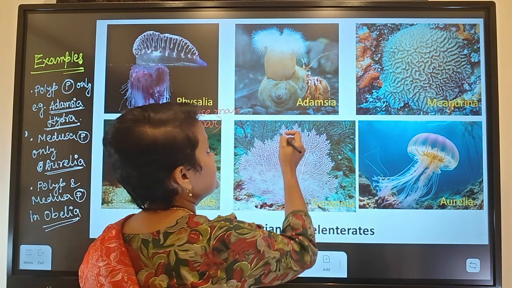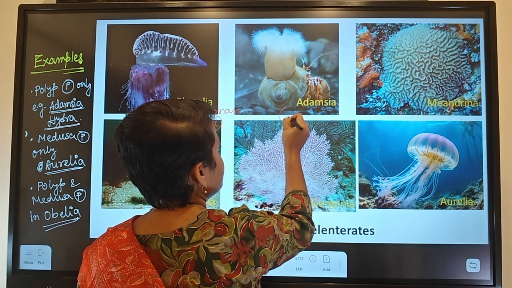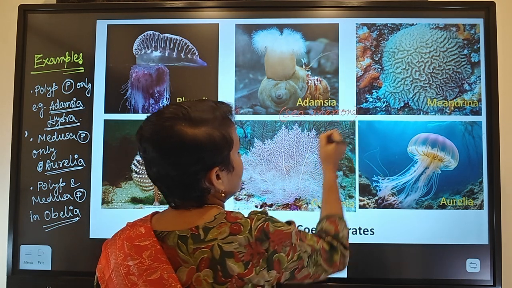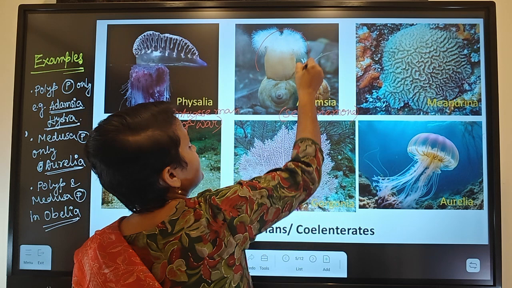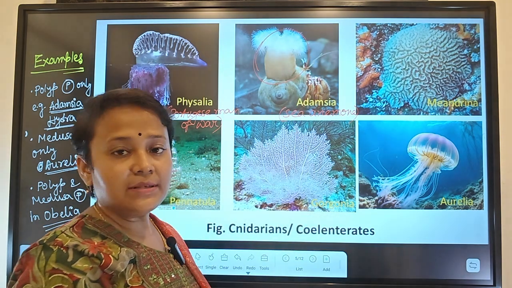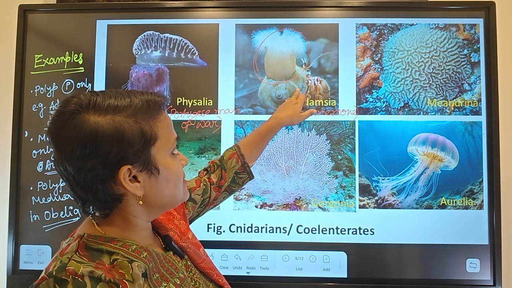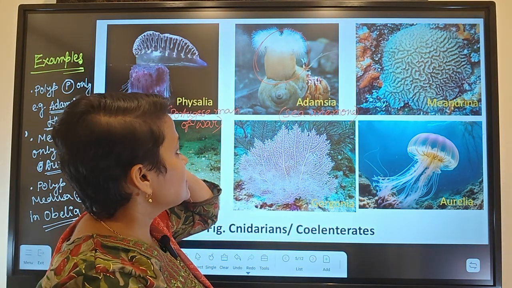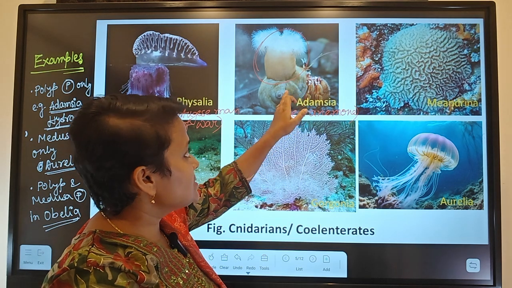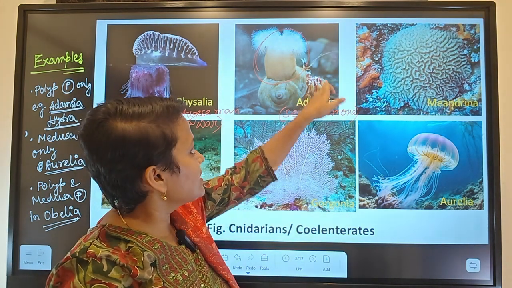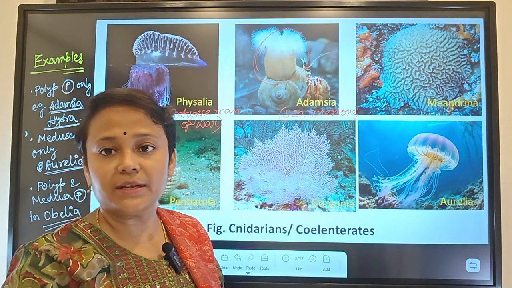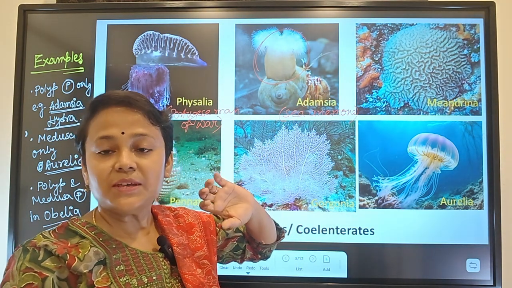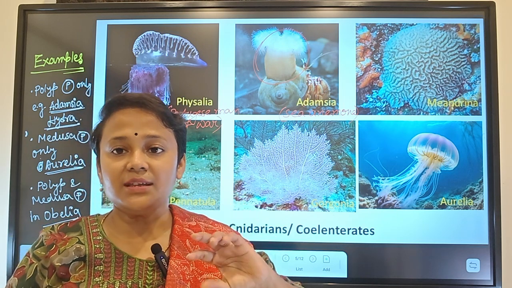Coming to Adamsia, the common name is sea anemone. You can see this one is Adamsia. It is present on the surface of a snail. So this is not a snail actually, this is the exoskeleton of a snail which is acquired by a crab. This crab is called hermit crab. Sea anemone will have an association with hermit crab, meaning they benefit each other.